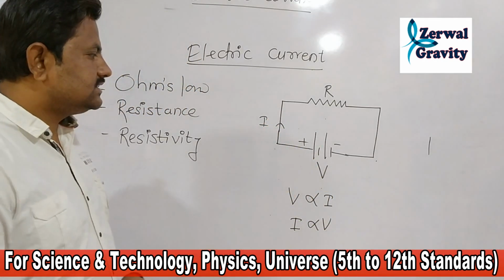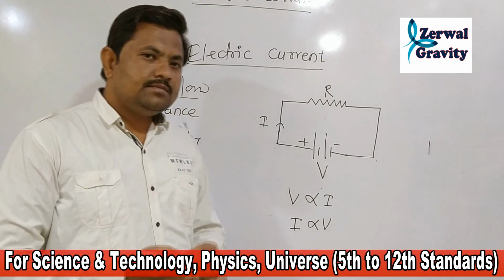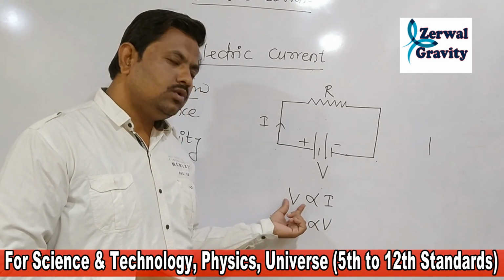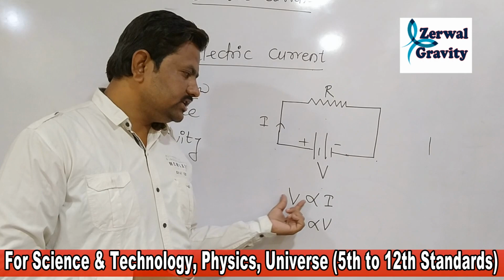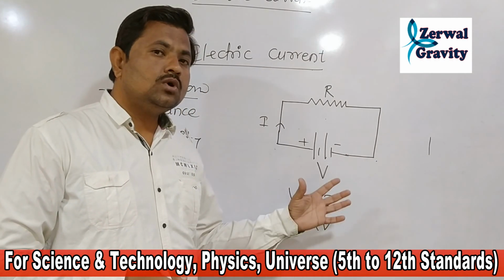So what is the exact statement of Ohm's law? We can remember this statement by this formula. Simply, Ohm's law states that the voltage is directly proportional to the current, or the current is directly proportional to the voltage.